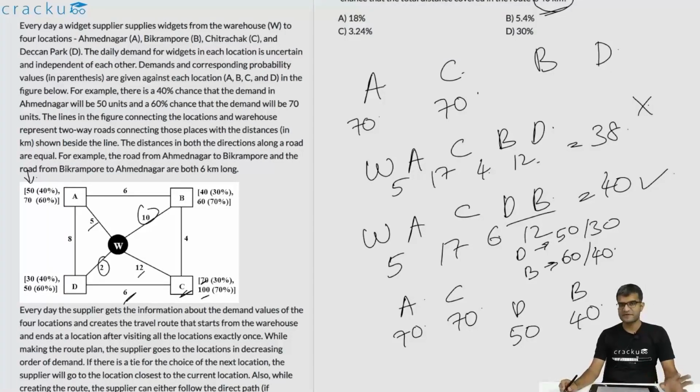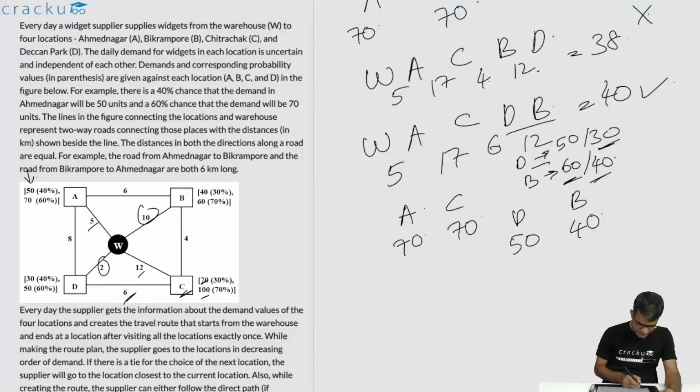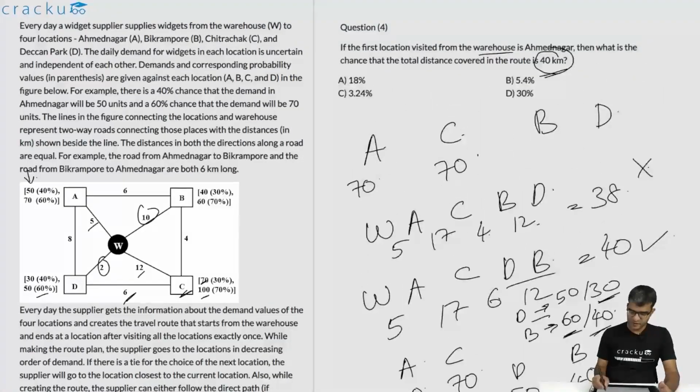Both of these have to happen. If D has ordered 30, that would be less than that of B. Similarly, if D has ordered 60, that would be greater than whatever is ordered by B. So the probability that D ordered 50 is 0.6 and the probability that B ordered 40 is 0.3. So the required probability is 0.6 into 0.3, which is 0.18.